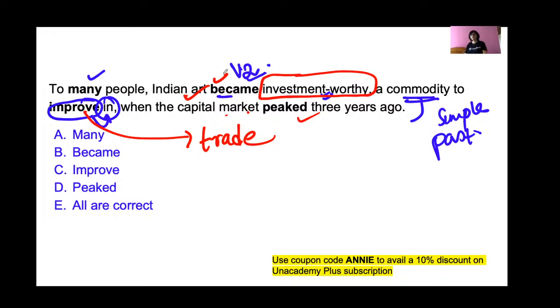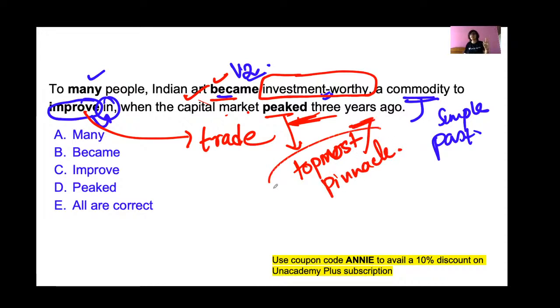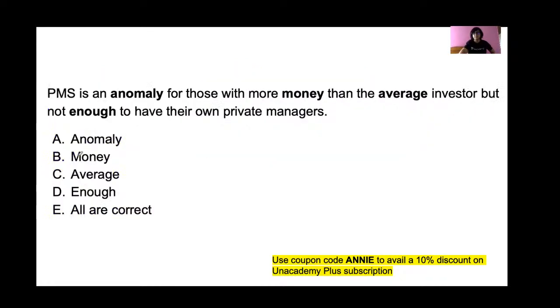No, had peaked will not be used because these two things happened in tandem. These two things happened simultaneously. Okay, capital market peaked, which means increased. It went to its peak value, topmost or pinnacle. It reached its pinnacle 3 years ago, and at the same time Indian art became investment worthy. Okay, so instead of improve, it should have been trade. Option C is your answer. Next question.